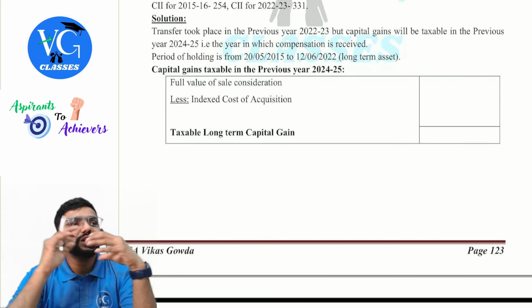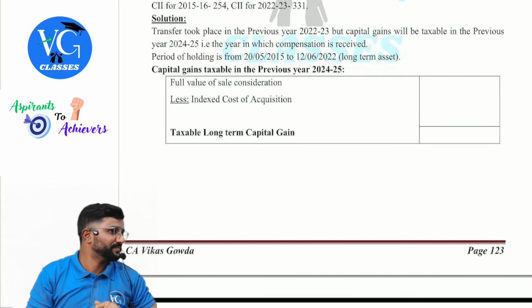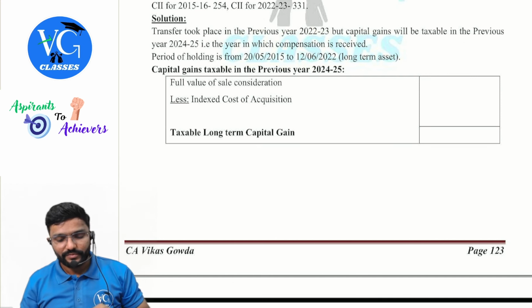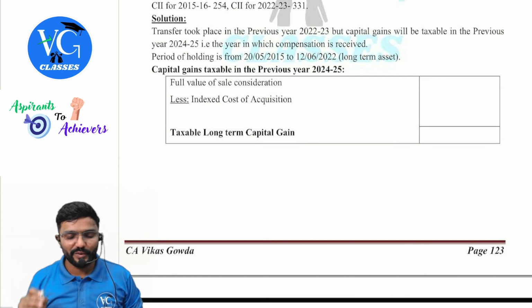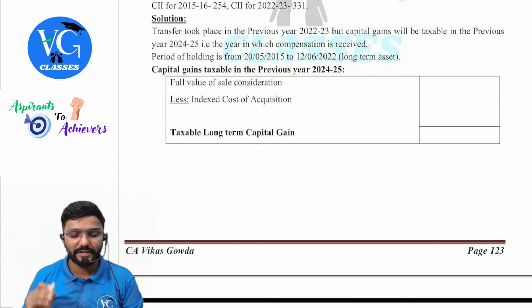So here, whatever special cases we are covering, transfer didn't happen in our previous year. It had already happened. We are taxing it in the previous year. Why? Because the amount was received in the previous year. Okay, so the period of holding is from 20th May 2015 to 12th June 2022.